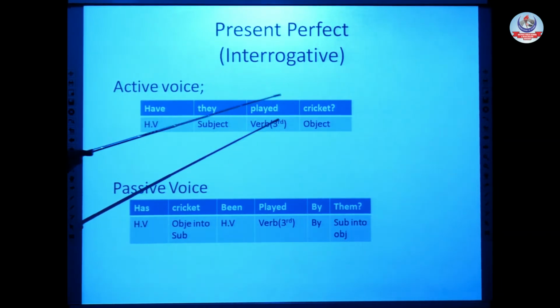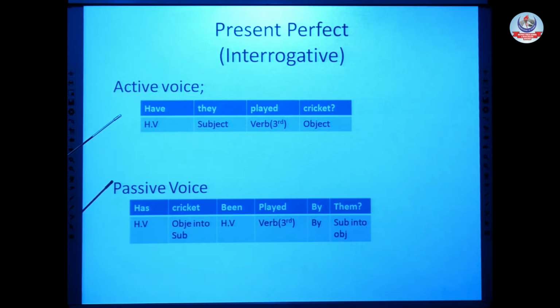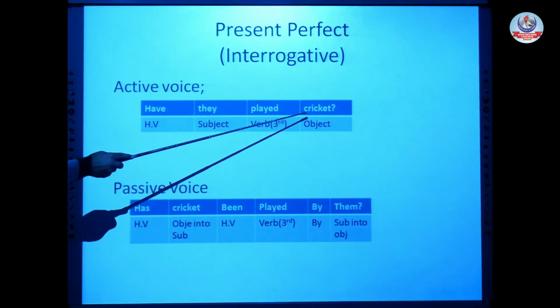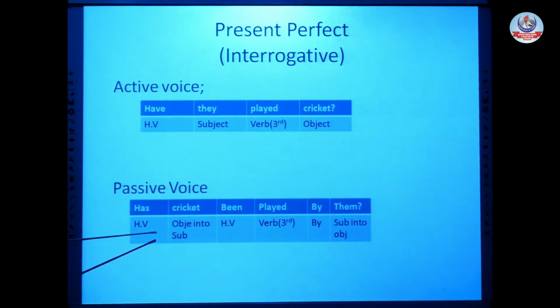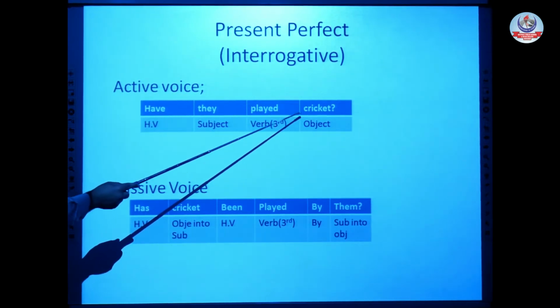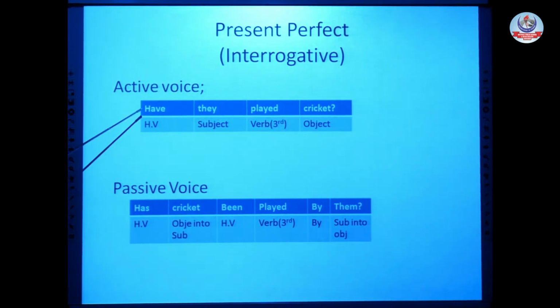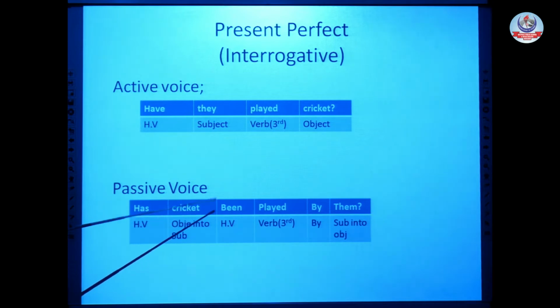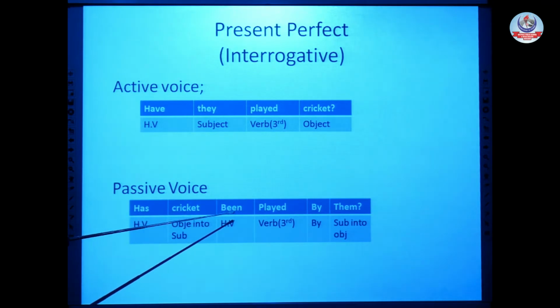Now, start from the first and the basic rule. Remember, I have already explained that these are the rules which will remain the same throughout all tenses. Again, our object becomes the subject, but we know it's interrogative. So, as here our helping verb is at the start of the sentence, in passive voice it will also be at the start of the sentence. Has. After that, our object, which is now working as subject, cricket, and the second part of our helping verb, been.